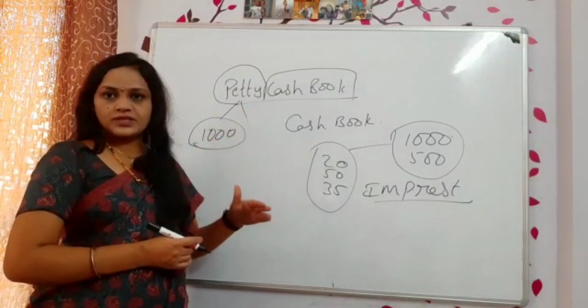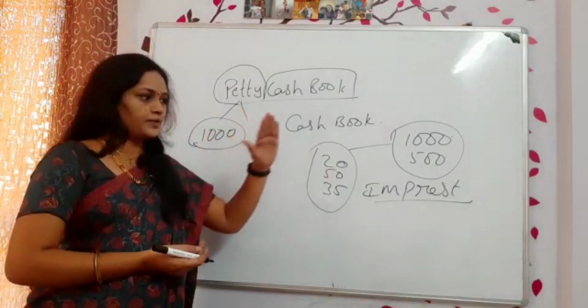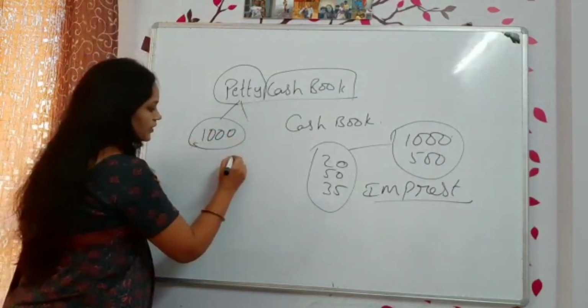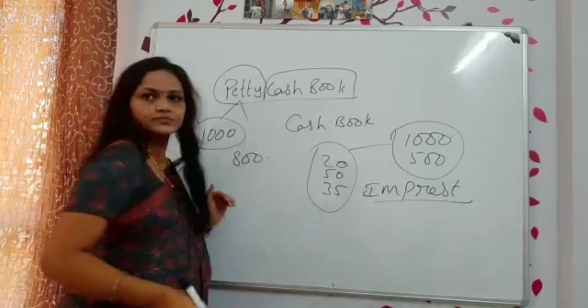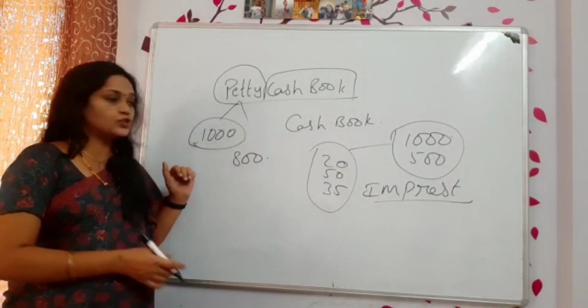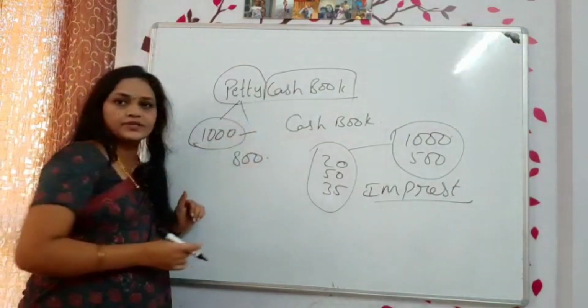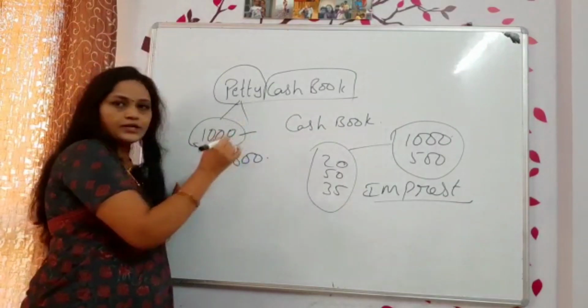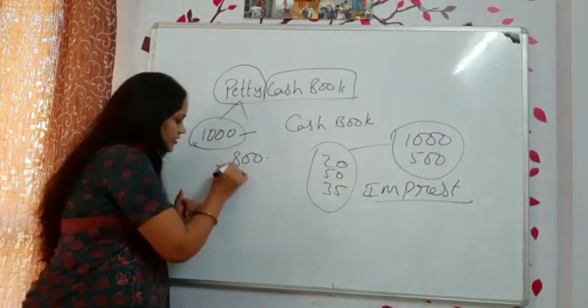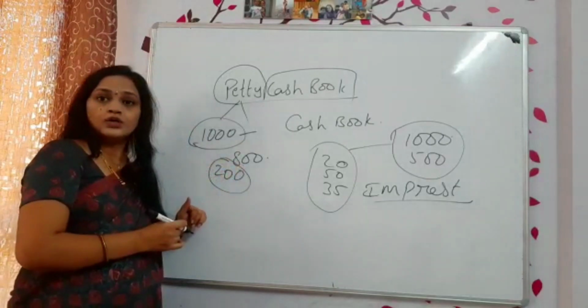Okay, every month ending we will be checking whatever happened, right? So in the month ending you have checked, you spent around 800 rupees. Now how much balance are you having with you? 1000 rupees you have received. In that 800 rupees you spent. Now how much are you having with you? 200. In the month ending you are having 200.